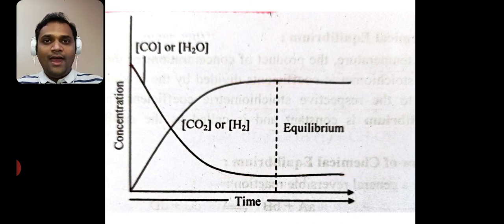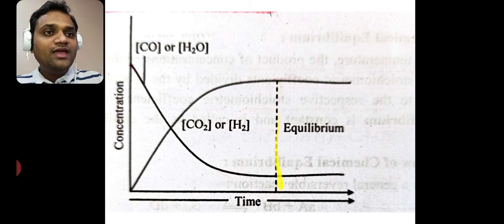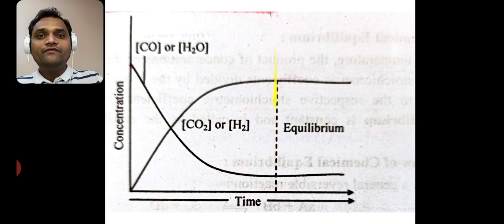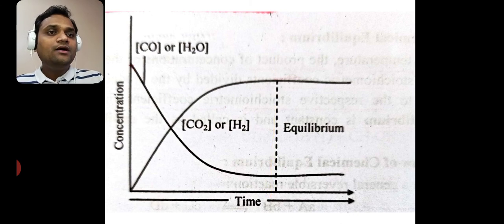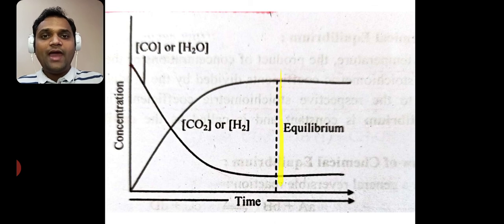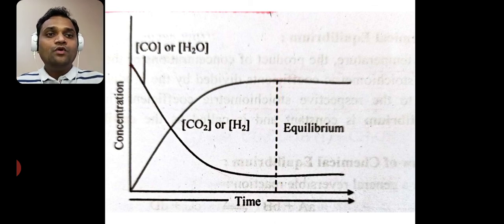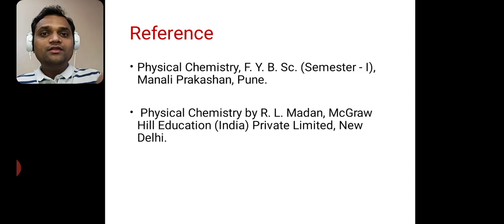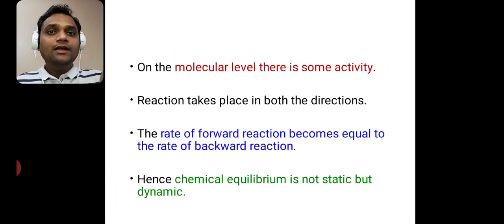At this stage we say that the reaction has achieved equilibrium. Whenever the concentration of reactants and the concentration of products become constant, then we say that the reaction has achieved equilibrium. So this is all about chemical equilibrium.